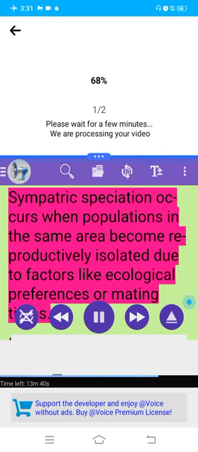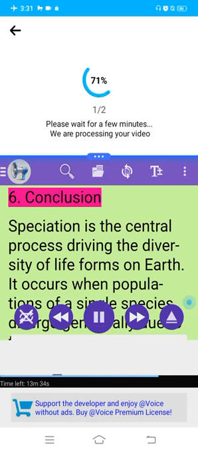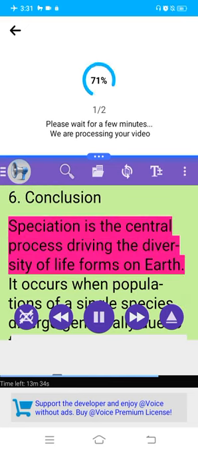Explanation: Sympatric speciation occurs when populations in the same area become reproductively isolated due to factors like ecological preferences or mating times. 6. Conclusion. Speciation is the central process driving the diversity of life forms on Earth.